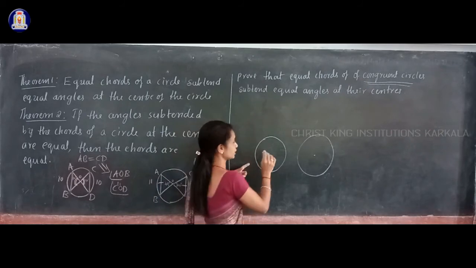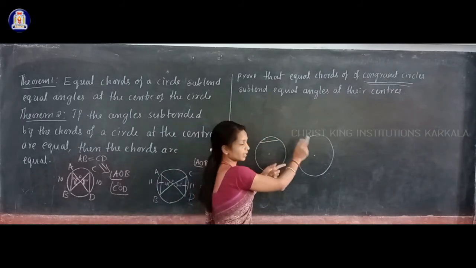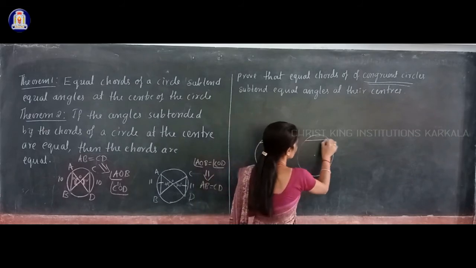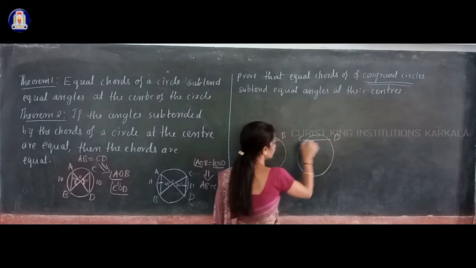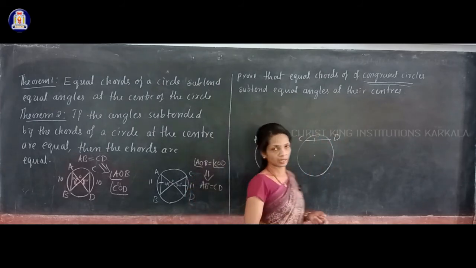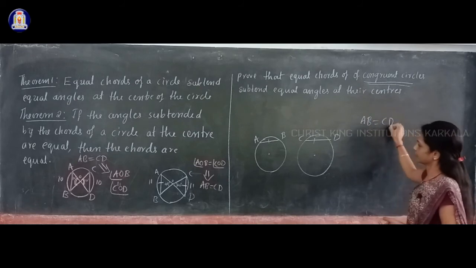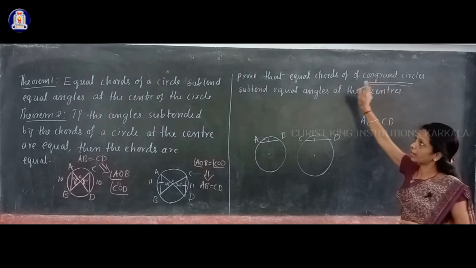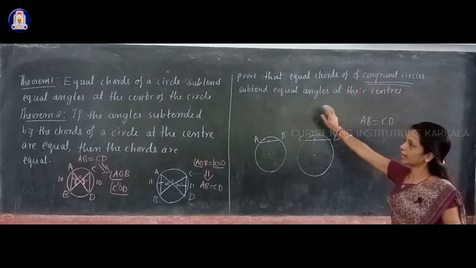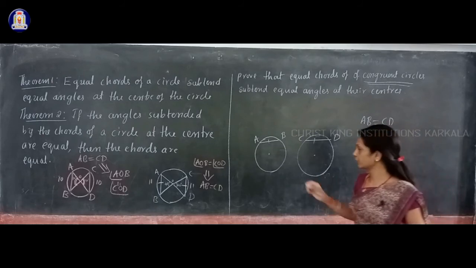Now you have to take two equal chords, one in this circle and another in the other circle. Take them as AB and CD. They are equal in length, that you have to keep in mind. AB is equal to CD, and what you have to prove here is that the angles subtended by these two equal chords are equal.